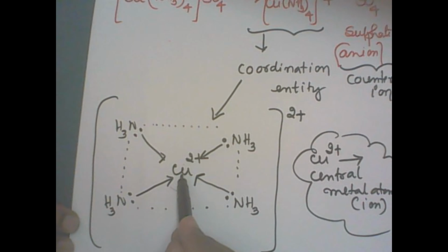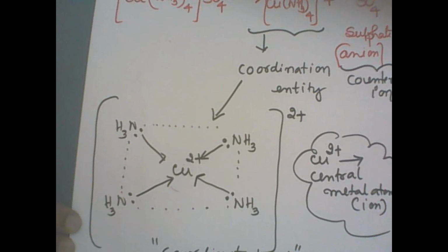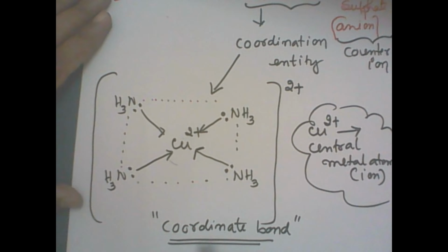Such bonds are called coordinate bonds. A coordinate bond is one between two atoms where one atom donates an electron pair and the other receives it.